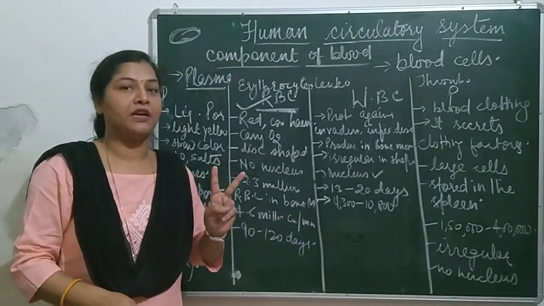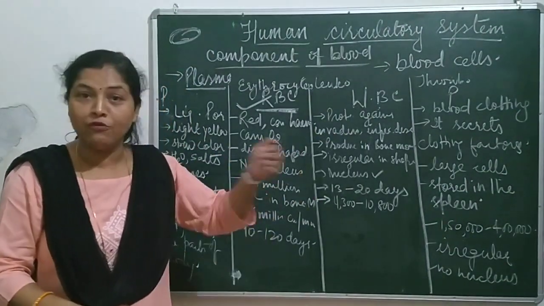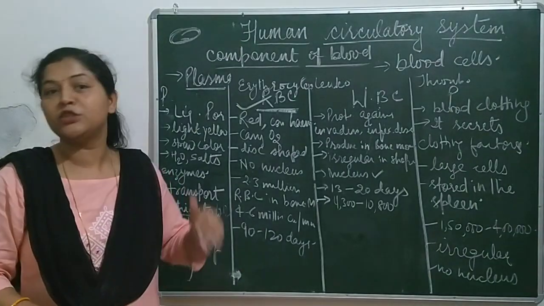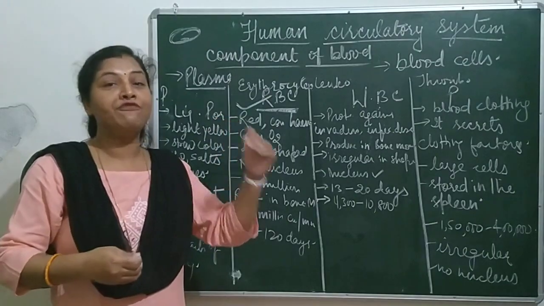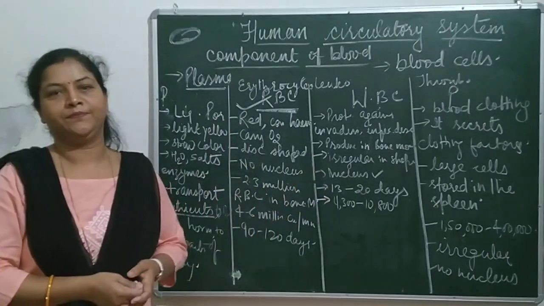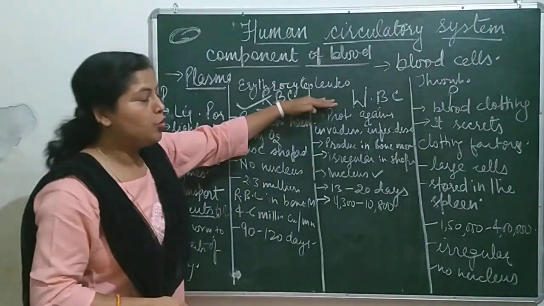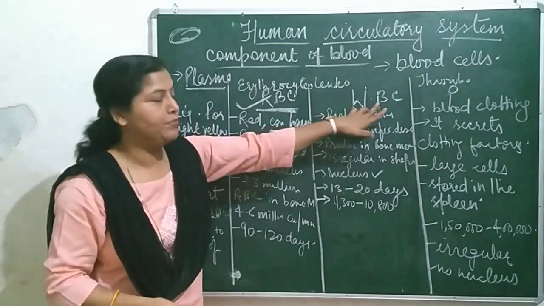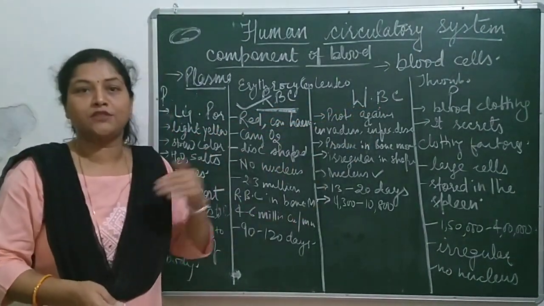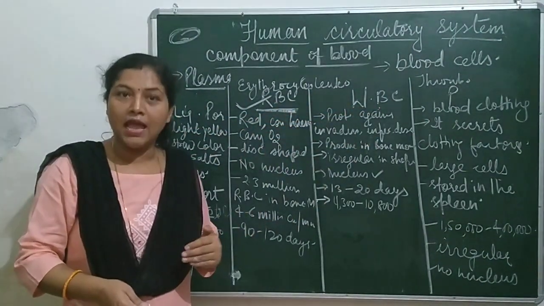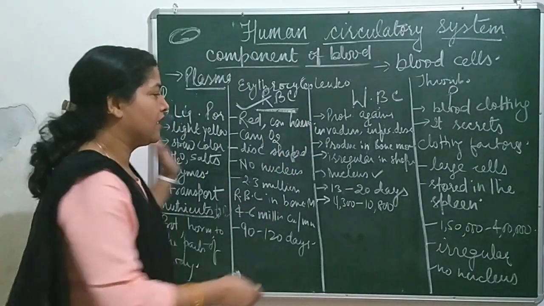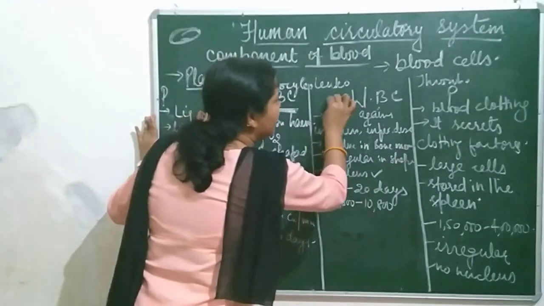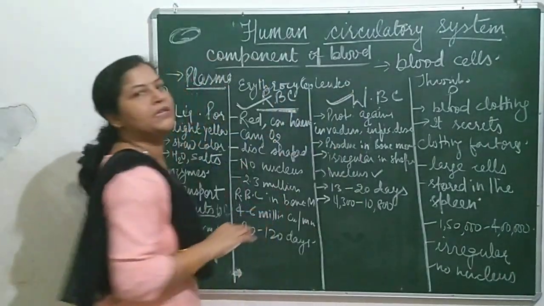It has two major functions. It protects us from invaders, which means foreign bodies, and also protects us from infectious diseases. Two major functions are there of WBC, protecting us from invaders as well as infectious diseases. So this is what I made you understand about WBC.